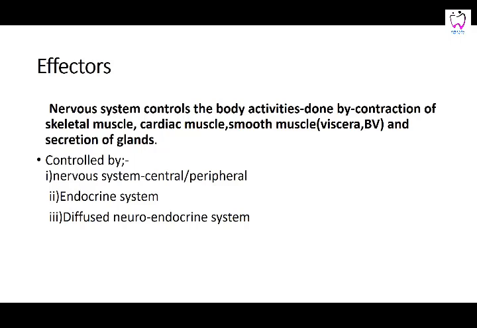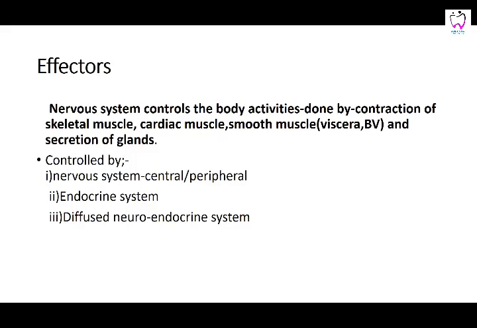These were the receptors which are going to receive. Then we have the effectors, that is, they are going to send orders to the organs, or to the periphery of the body, as the reply. So the nervous system controls the body activities done by the contraction of skeletal muscle, cardiac muscle, smooth muscle in the viscera, and secretion of the glands. That is the role of the effector. This is all controlled by your nervous system, whether central or peripheral.